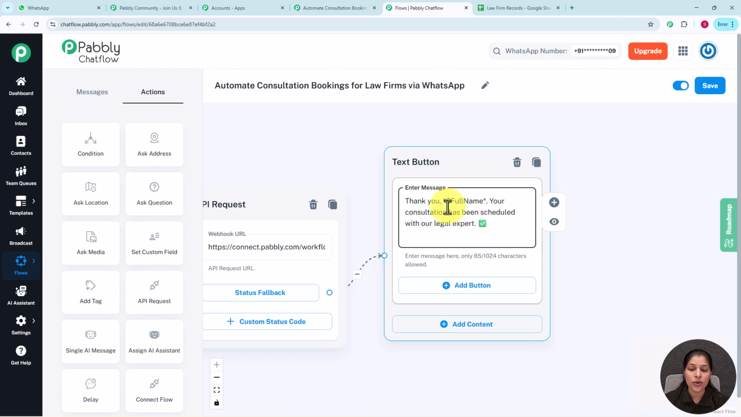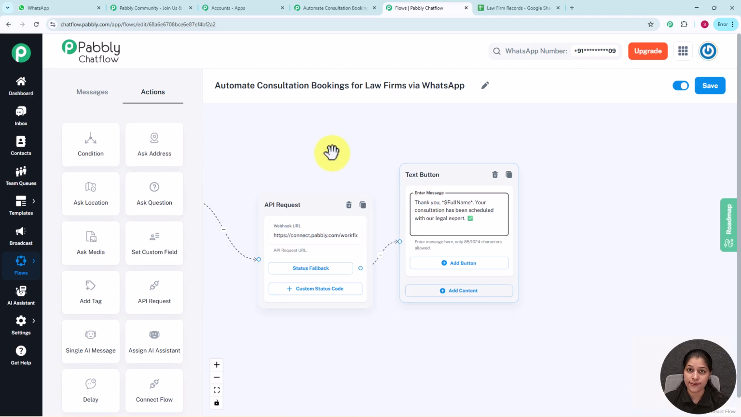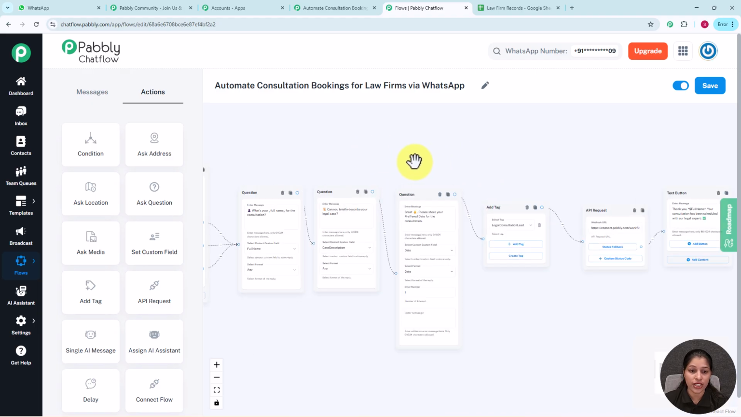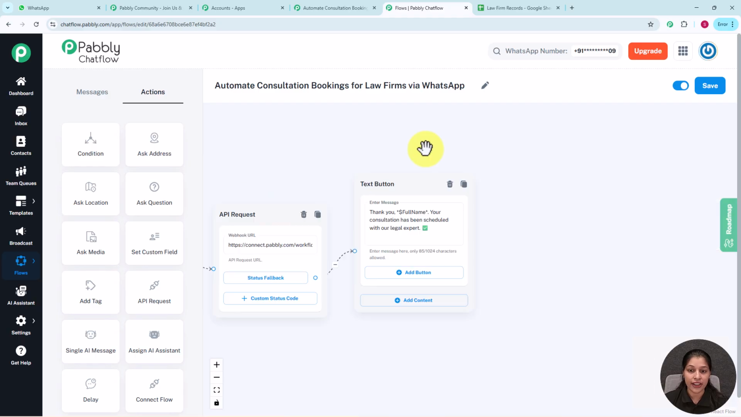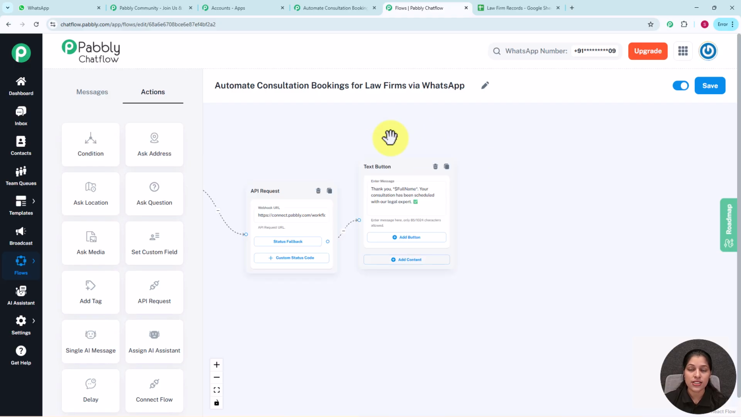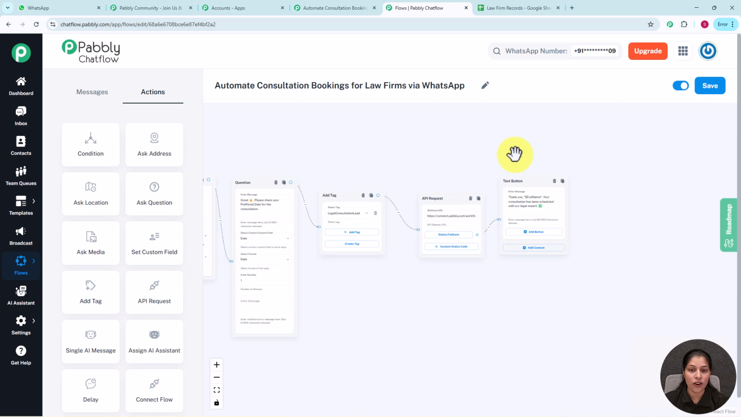Now you might be wondering, what is this full name? Full name is the contact custom field which we have recently selected over the question where we are asking for the full name of our clients. As soon as our client enters the full name, it will be replaced here, and in this way we are going to send a personalized message to our customers. So here we are done with the status fallback or the final message.